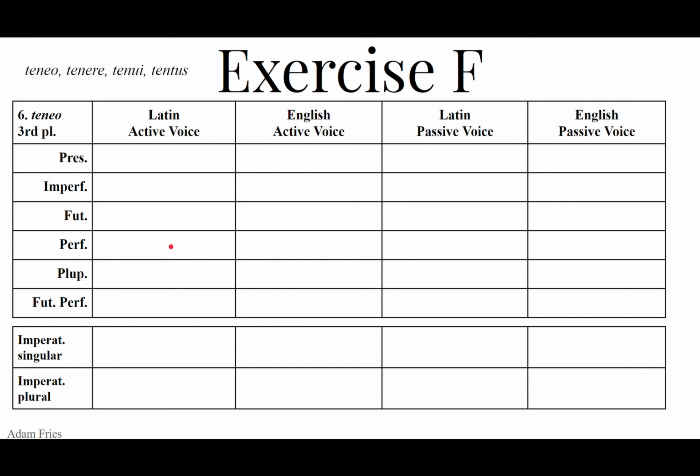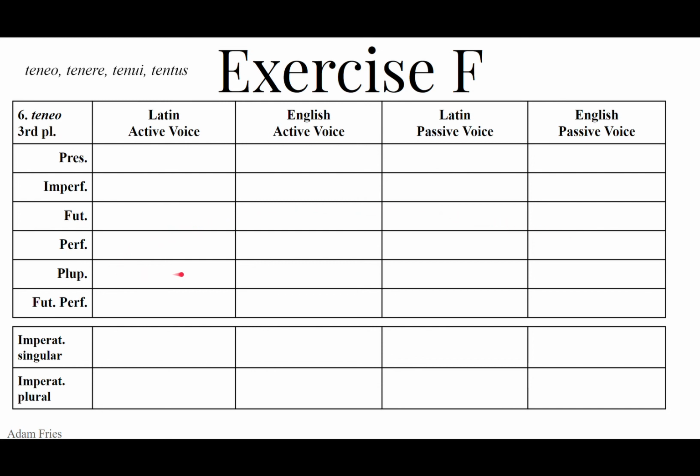The perfect active uses the perfect endings i, isti, it, imus, istis, erunt: tenuerunt, they held, they have held. Passive, tenti sunt. We use the present of sum as the helping verb. Sum, es, est, sumus, estis, sunt. Tenti sunt. They were held, they have been held.